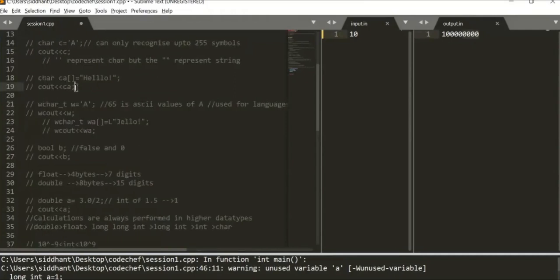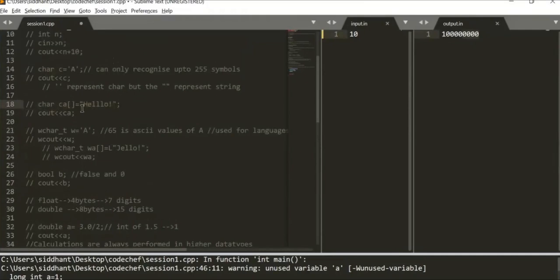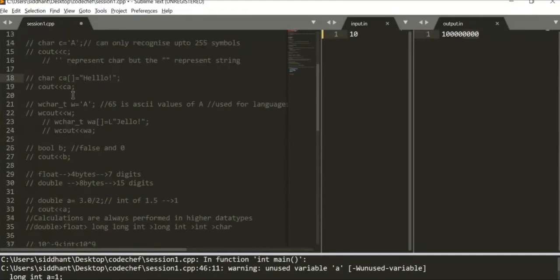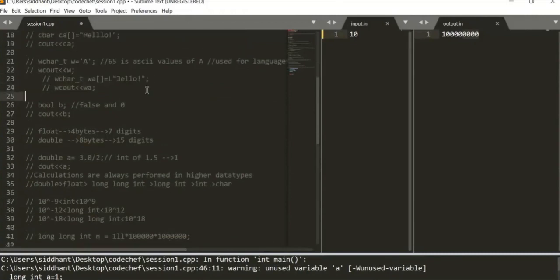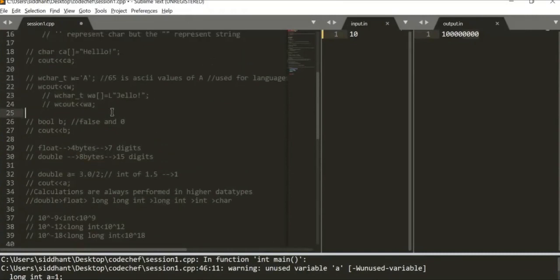So we saw how to take in a character array. The scene of the character array will obviously be the same as the scene which we did here. Then we saw how to see out it. It's as simple as that. Then the wchar is the same as character in most of the aspects, but wchar usually stores the value of whatever we are giving it.